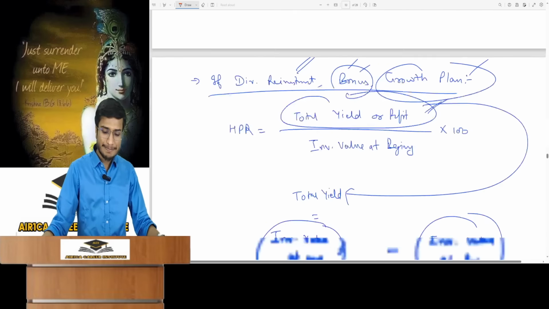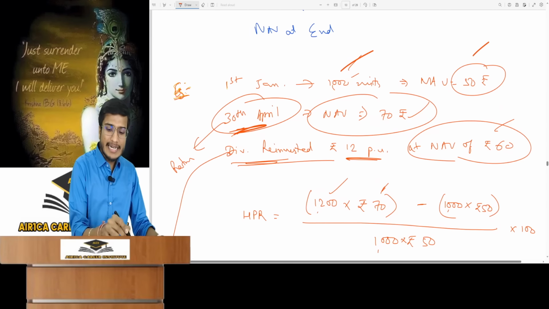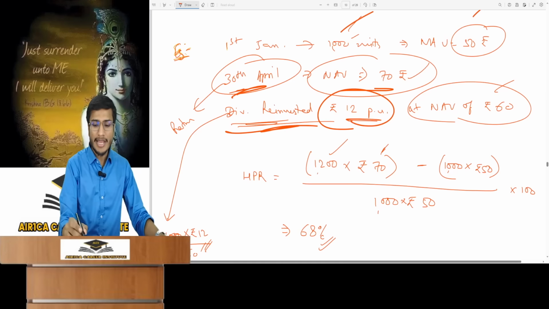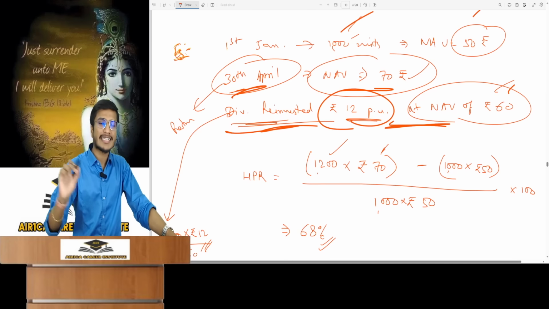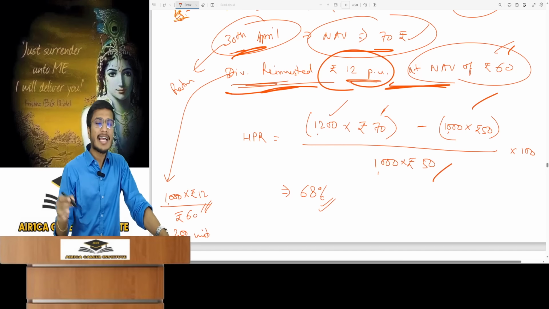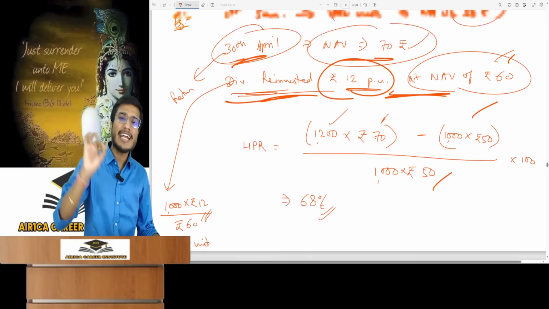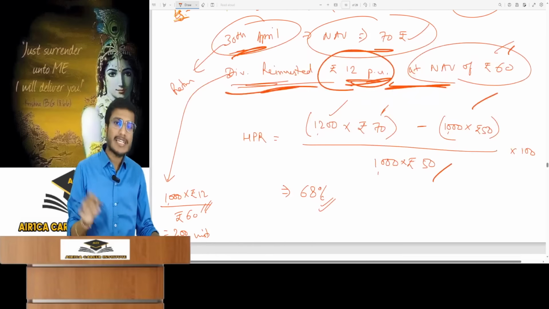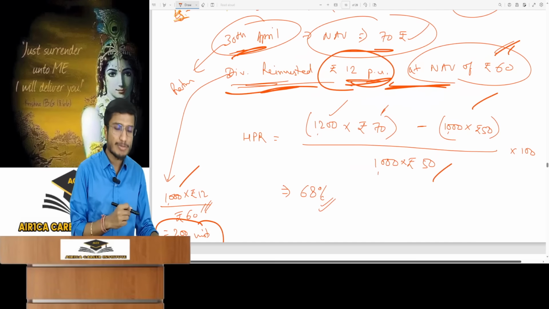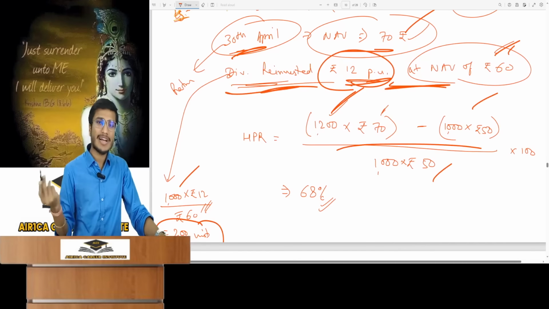Did you understand? Look, same example, investment of 1000 units at 50. On 30th April, NAV is 70. Dividend was reinvested at rupees 12 per unit. I've taken the same. And on the day the dividend was reinvested, the NAV was 60. So what will happen? Opening investment value 1000 into 50. That's it. Investment value at end: the units at end, 1000 units were there initially. Units issued from dividend: dividend was 12 per unit on 1000 units, reinvested at 60. Dividing by 60 yielded 200 extra units, making total units 1200. Multiplied by NAV at end, which is 70. So this is my profit and return.